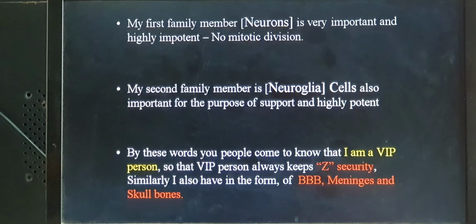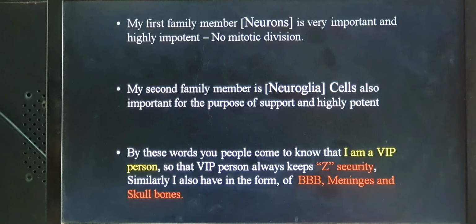My second family member is the neuroglia cell. That's also very important for the purpose of support. They are not actually nervous tissue, they are connective tissue, but they are present in the nervous system supporting the main nervous tissue, and they are highly potent. It means they undergo mitotic division. So you come to know that neurons do not undergo mitotic division and neuroglia cells do. Brain tumors originate from the neuroglia cells, but not from the neurons.